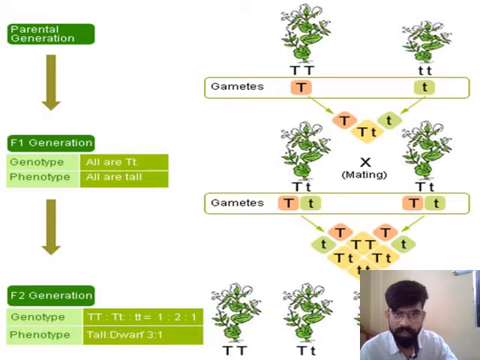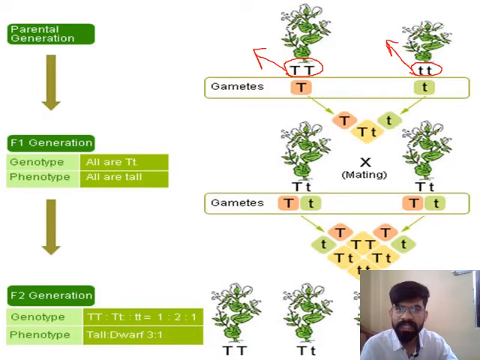First, these are the parental generation, parent P1 and parent P2. Parent P1 is tall, capital T, capital T. Parent P2 is dwarf, small t, small t. These will produce gametes: capital T produces a gamete capital T, and small t produces a gamete small t.